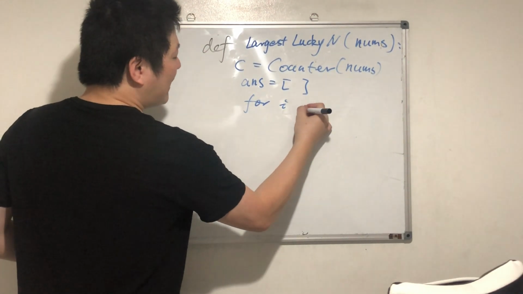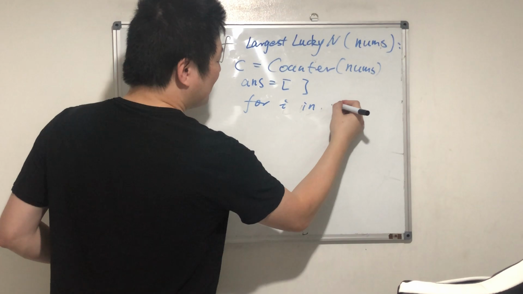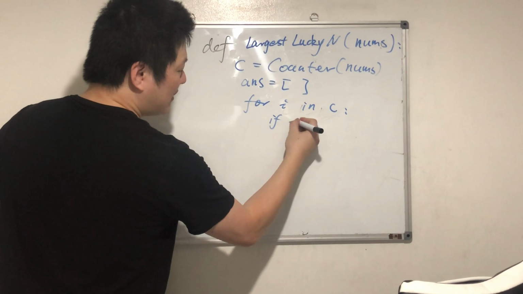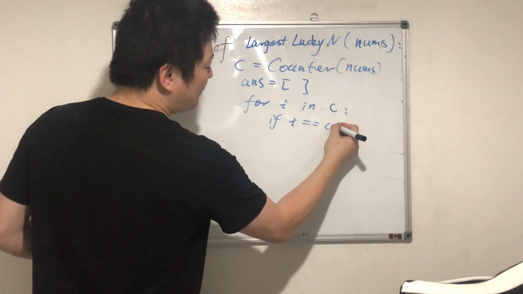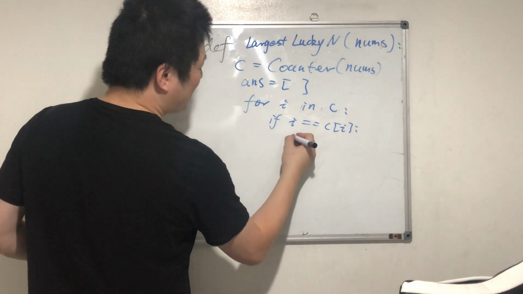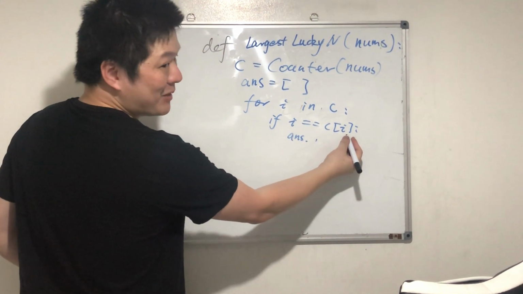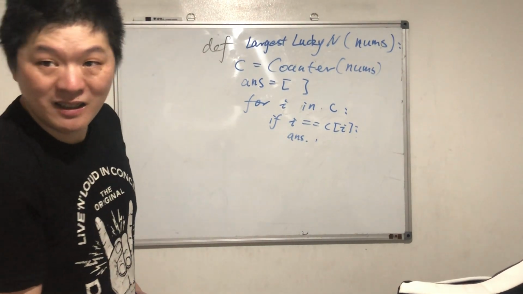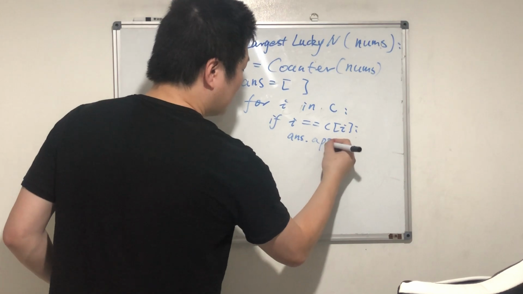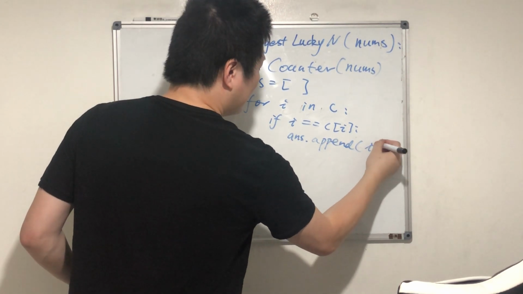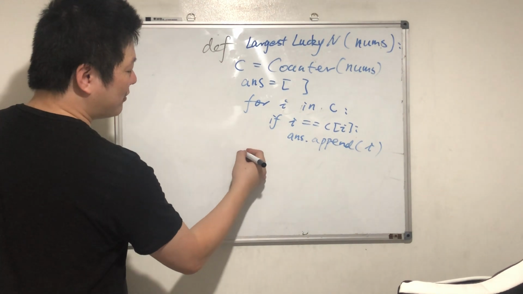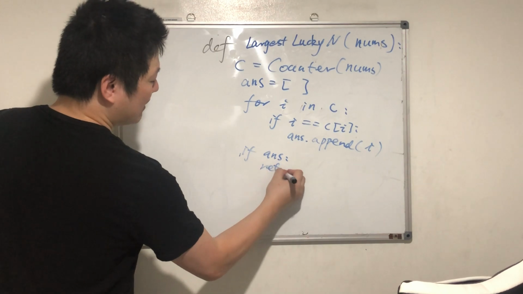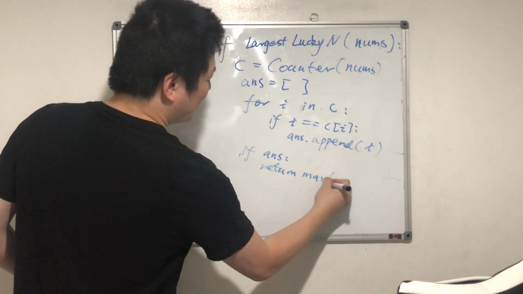For i in c, we iterate with the key. If the key equals the value c[i], we found a lucky number, right? i is the value, c[i] is the number of times it appears. So we append i to the answer. Then if there is a lucky number, we return the max, since we want the maximum.